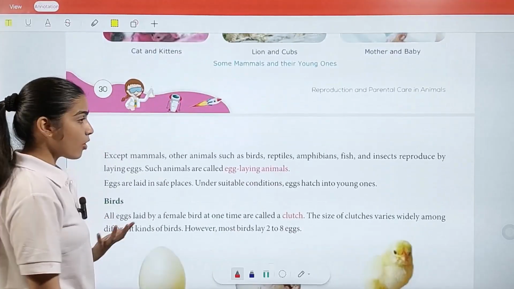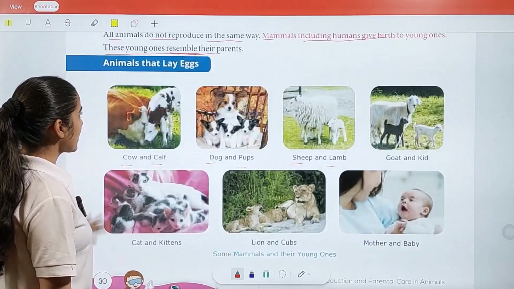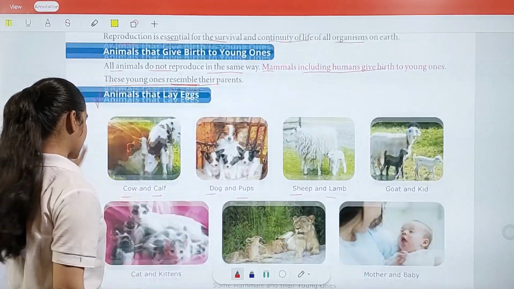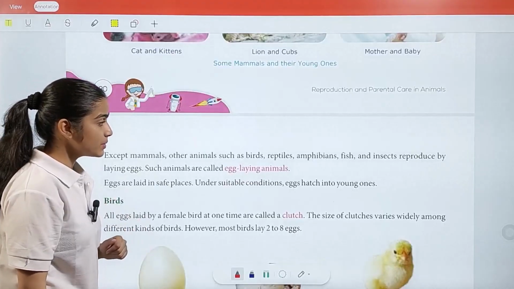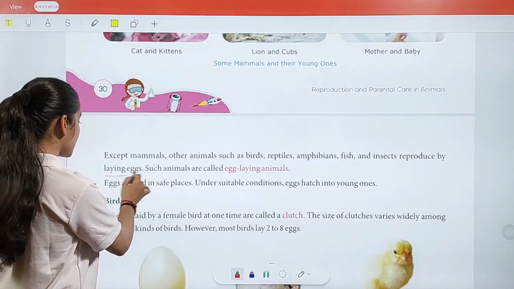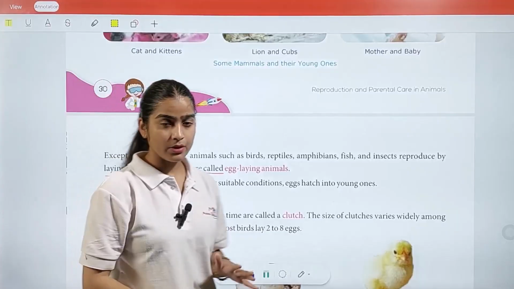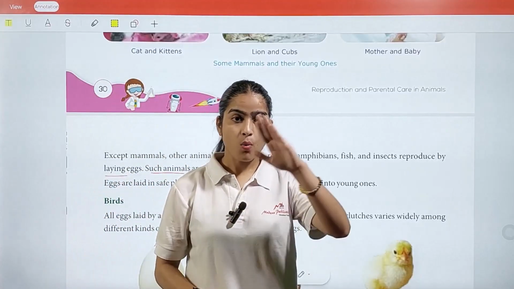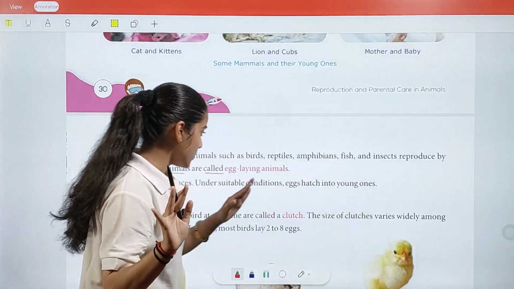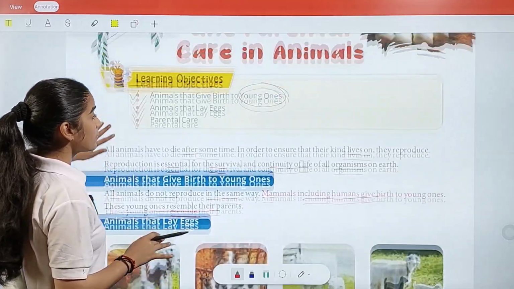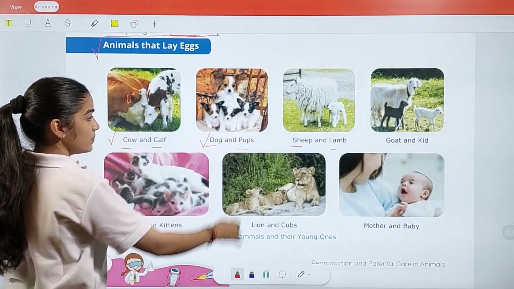Now there are some animals that generally lay eggs. So now we are going to learn about the animals that lay eggs. Except mammals, other animals such as birds, reptiles, amphibians, fish, and insects reproduce by laying eggs. Such animals are called egg laying animals. So till now, we understood that we have two kinds of animals: one who does not lay eggs, and one who lays eggs. Those who do not lay eggs reproduce young ones like themselves.